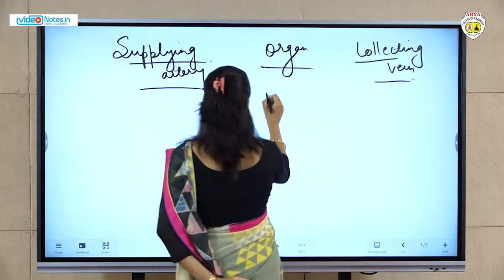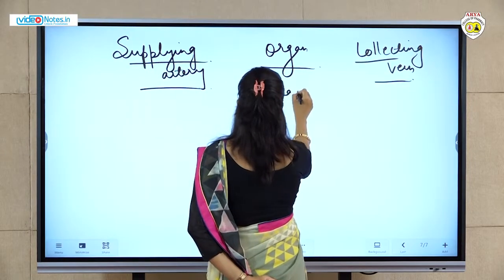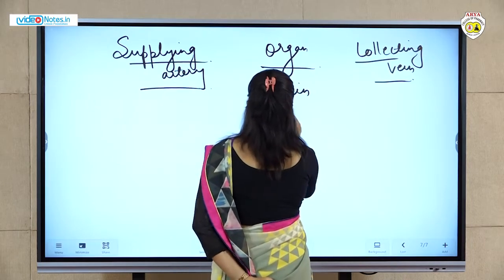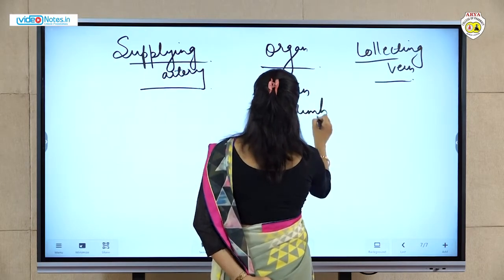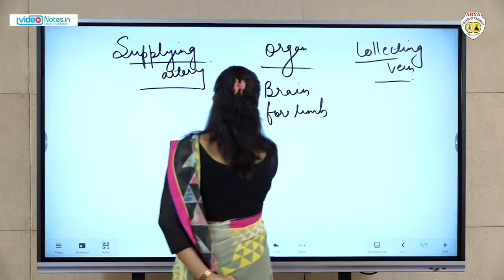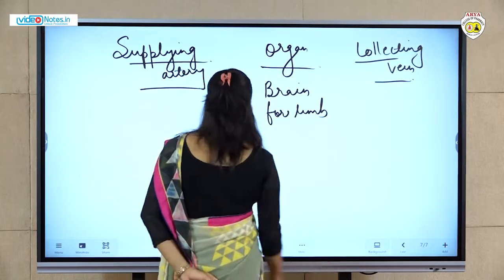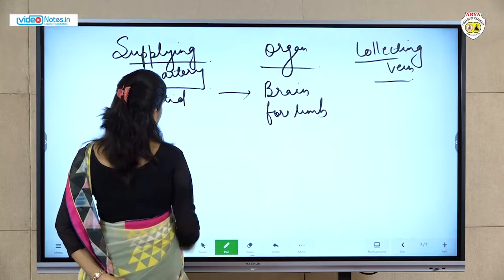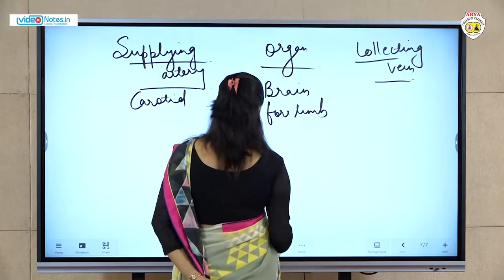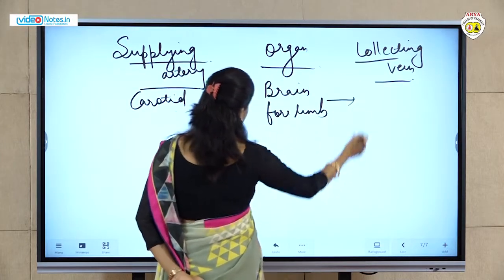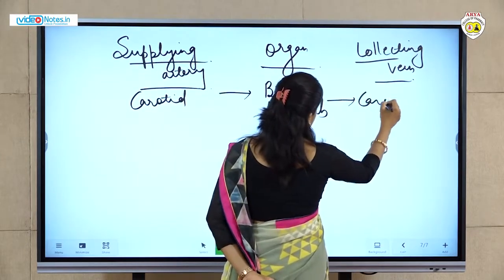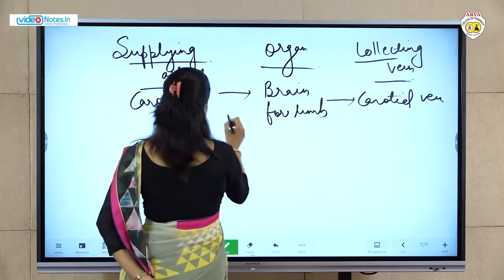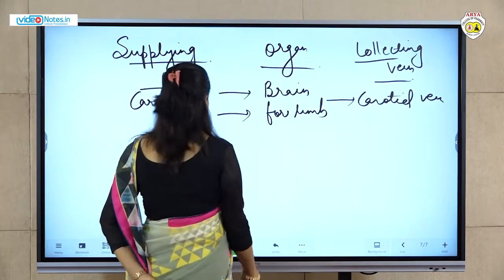Okay, organs: brain, then forelimb. For the brain, the supplying artery is the carotid artery, and the same carotid vein. For forelimb के लिए कौन सी आर्टरी सप्लाई?